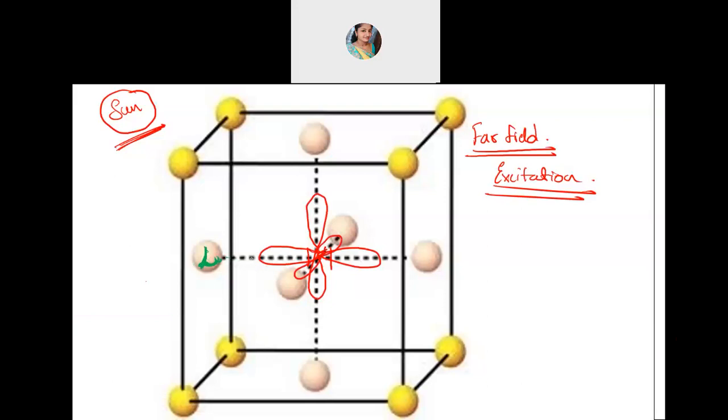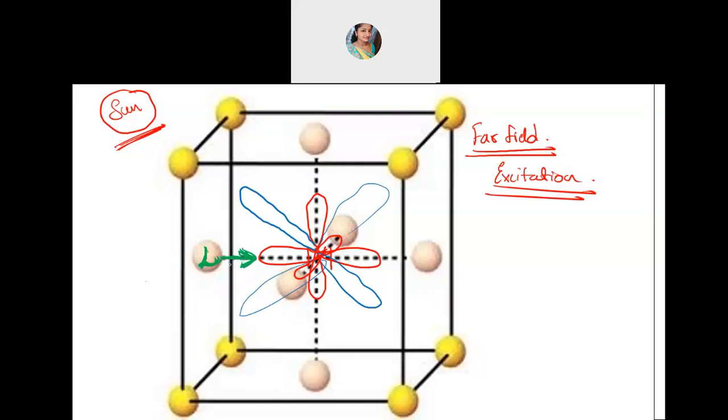Now when the ligand has come closer by, the orbitals which are present exactly on the line of the ligand only experience more repulsion because it's coming closer to them. Whereas there are orbitals which are present in between, which I will show with another color. See, there are orbitals in between this way, which will touch the edges. They are at a 45-degree angle.